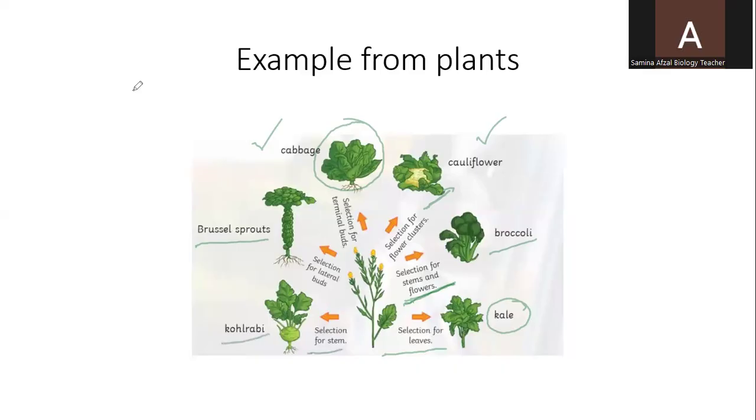So in this way, you can see the different varieties of cabbage are grown from one plant. This is the best example for artificial selection. Anyone who wants to grow cauliflower will use a different method to grow these different types of plants from one parent plant.